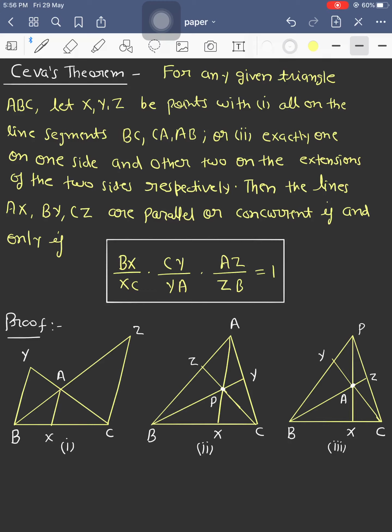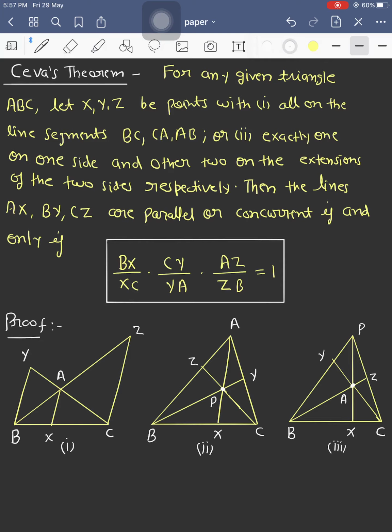Hello guys, in this lecture I am going to prove an important theorem of geometry named Ceva's theorem, and the statement of the theorem is: for any given triangle ABC, let X, Y, Z be points with first condition, all on the line segments BC, CA and AB, or second condition, exactly one on one side and the other two on the extensions of the two sides respectively.